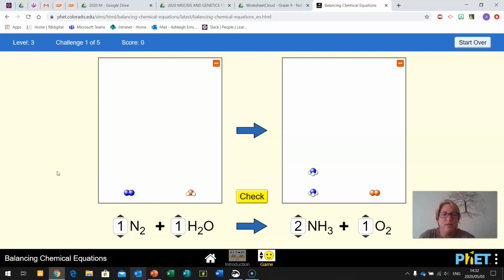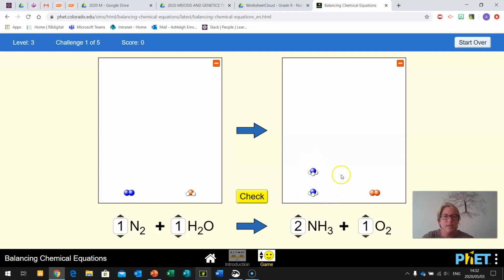But in the process of adding another molecule, we added another 3 hydrogens. So on the reactant side, we still have 2 atoms of hydrogen, but on the product side, we now have 3 times by 2, which is 6. 1, 2, 3, 4, 5, 6. So now our hydrogen is unbalanced.